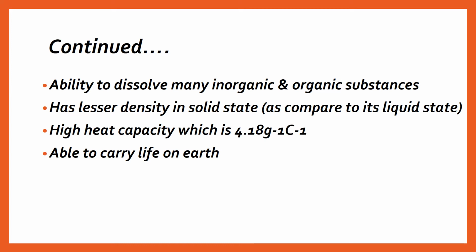This is the reason when scientists research on new planets, first they observe whether water is present or not. If the water is present, then life will be possible there. So able to carry life on earth means the life on earth is just due to the water.